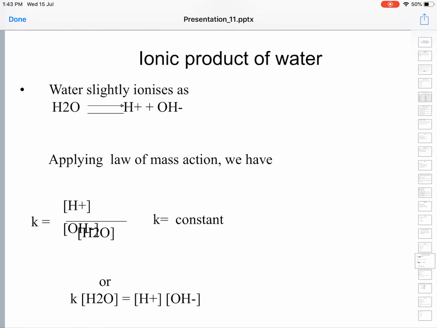The square brackets mean concentration terms. In the numerator you have the concentration of H plus into the concentration of OH minus, each in square brackets. In the denominator you have the concentration of H2O in square brackets.